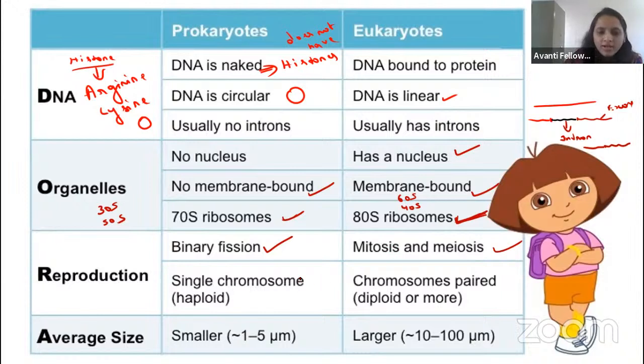Okay, fine. So let us come to the chromosome. Prokaryotes have a single chromosome, whereas eukaryotes have paired chromosomes. Then coming to the size, obviously prokaryotes are smaller in size, and eukaryotes have a larger size, about 10 to 100 micrometers, whereas in the prokaryotes it is 1 to 5 micrometers.